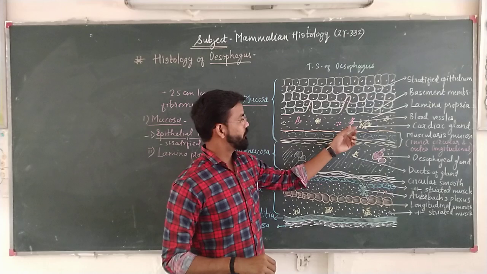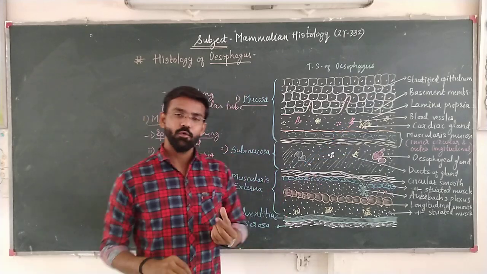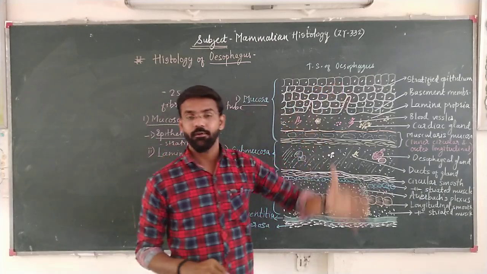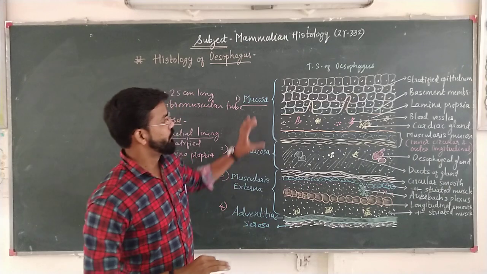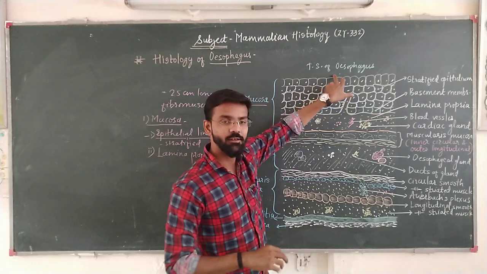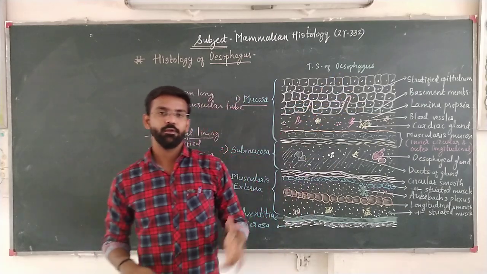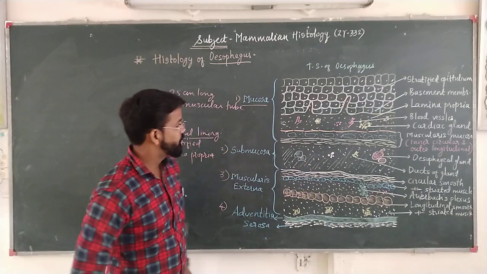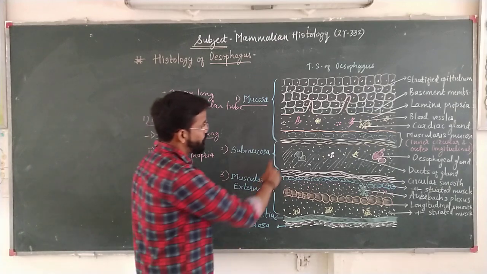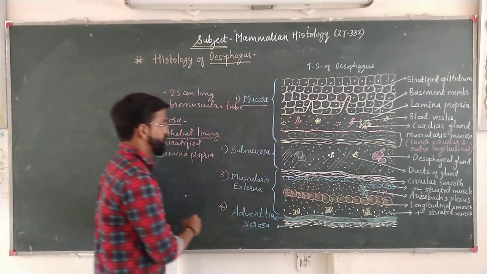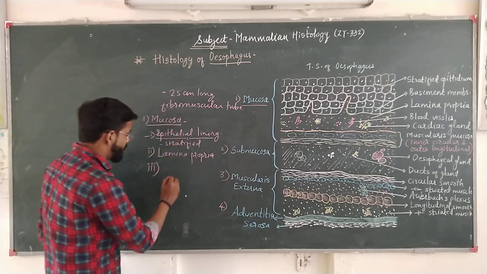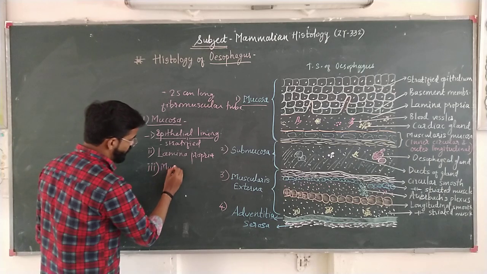These cardiac glands release a somewhat sticky substance like mucus, and the function of that substance is to avoid friction, that is lubrication. Simply, the mucus secreting cells are situated in the form of glands, and they open into the lumen of the esophagus in order to prevent friction between the food material and the lining of the alimentary canal. Then below the lamina propria, the third portion of this mucosa region is the muscularis mucosa.